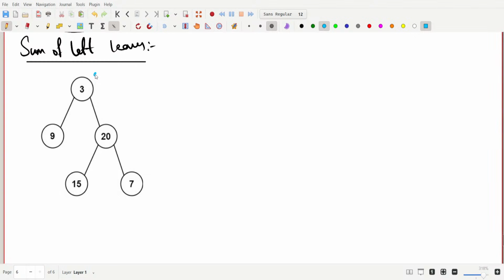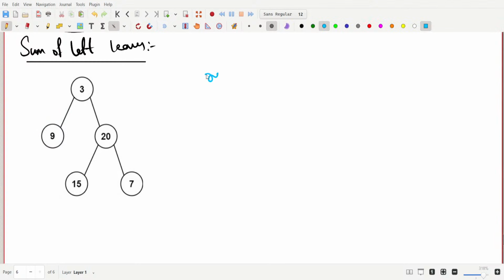Let's make it. We'll be here and we'll go here and we'll check if left is not null and if left dot left is null and left dot right is null, we are going to add this to the sum there. Okay, otherwise we will store one thing. We'll take another extra variable.